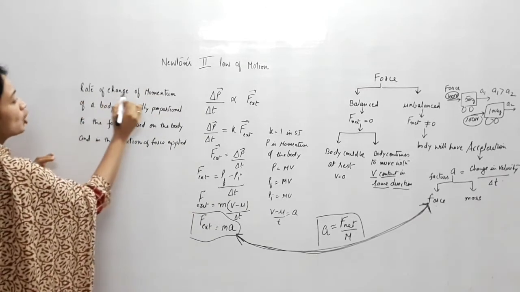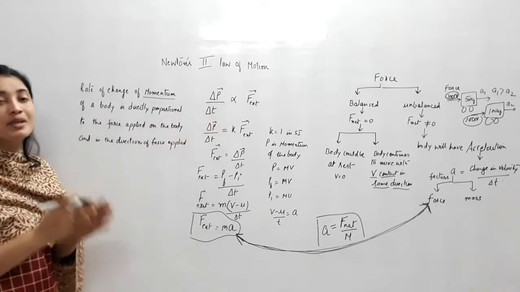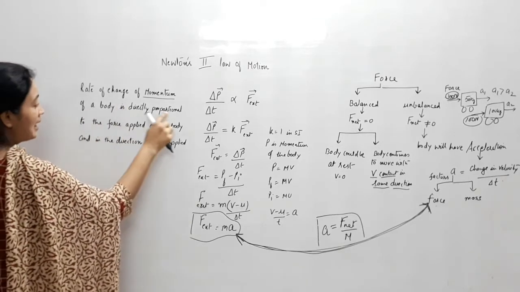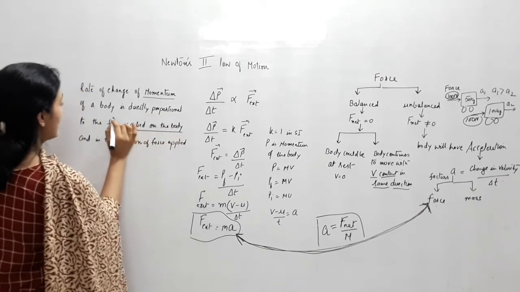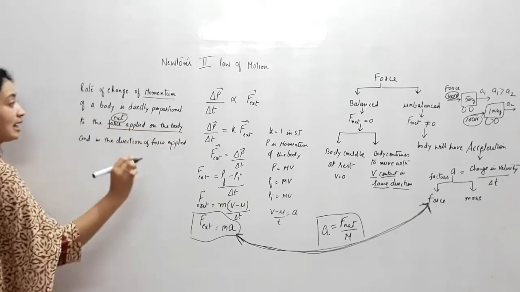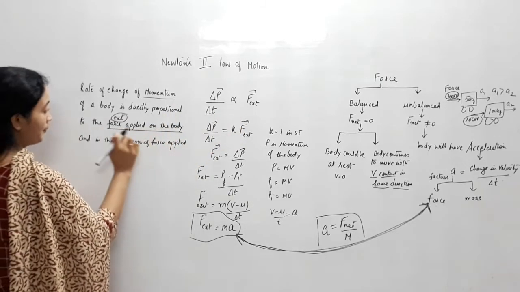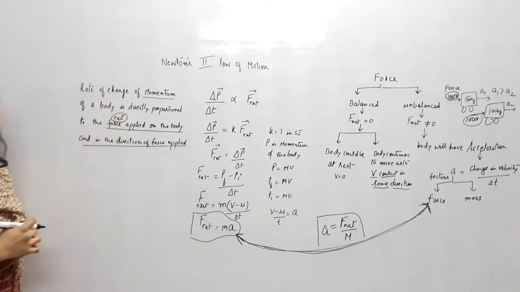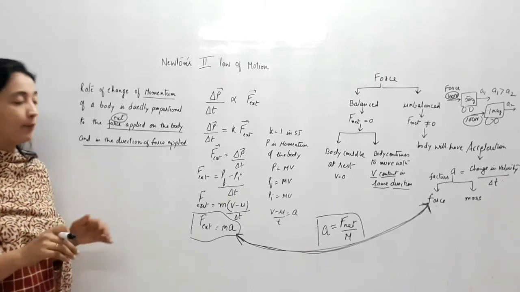It says rate of change of momentum, that is delta p by delta t, change in momentum meaning final momentum minus initial momentum of a body, is directly proportional to the external force applied on the body. I told you they are vectors. Both momentum and force are vectors. So it depends on the external force, and also the change in momentum is in the direction of applied force.